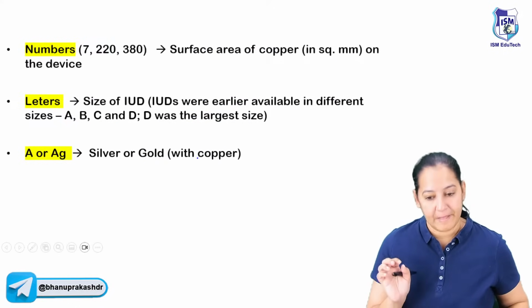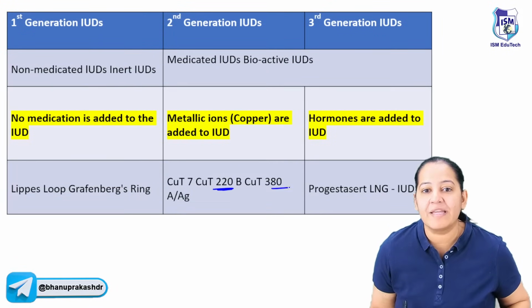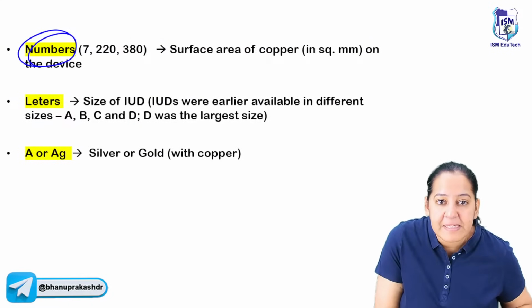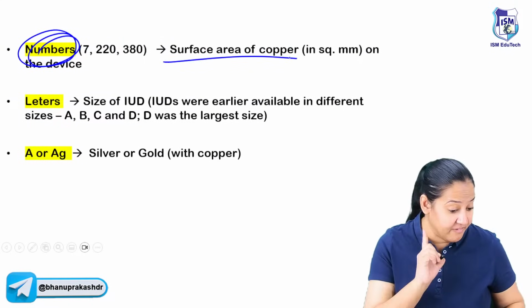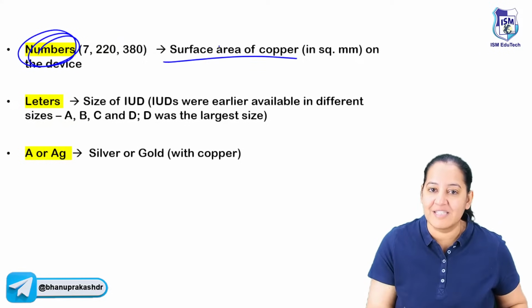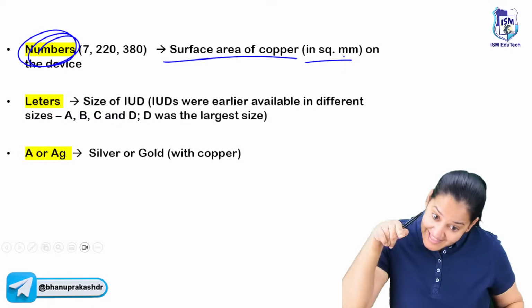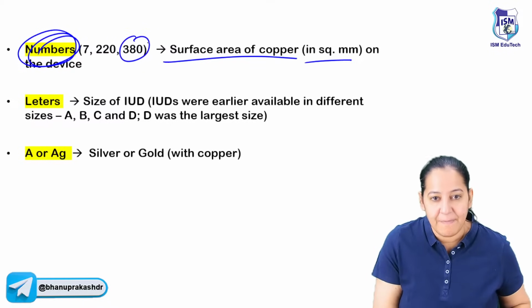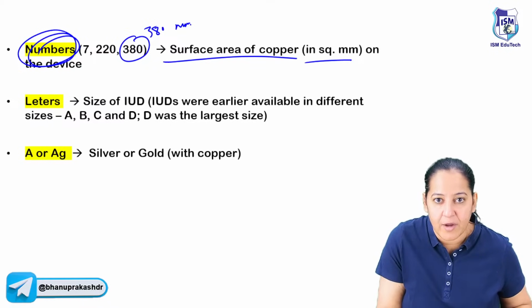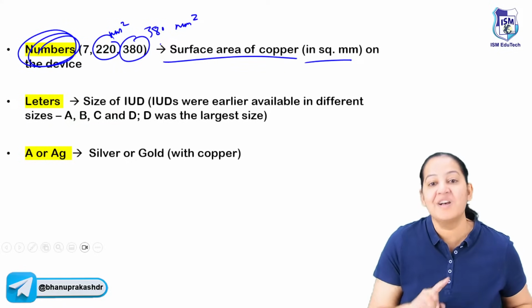So there are certain numbers mentioned. For example, copper T 220. What is this 220? Copper T 380. What is this 380? Copper T 7. What is the 7? So what are these numbers which are indicated? The number indicates the surface area of the copper. It's a PYQ. Please learn it. The number indicates the surface area of the copper in that particular copper T in millimeters square. So for example, copper T 380 means 380 millimeter square copper is there. Copper T 220 means 220 millimeter square copper is there. So that is the surface area.